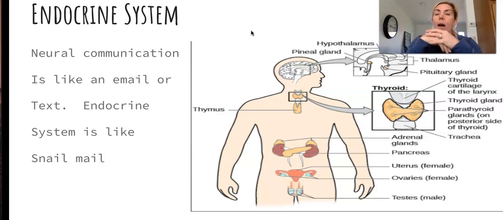It's a little slower process, okay? And the endocrine system is the body's slow chemical communication system that works by releasing hormones into the bloodstream. Okay, so where neurotransmitters are electrical communication in the neurons, the endocrine system is in the hormones, and it's in the bloodstream.